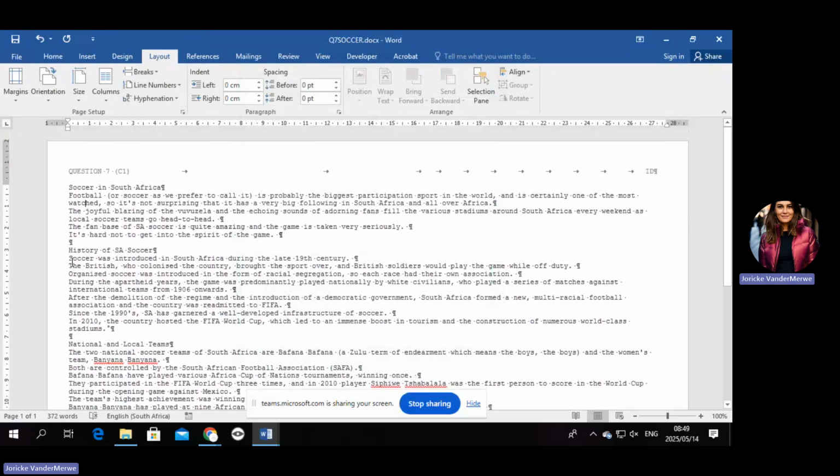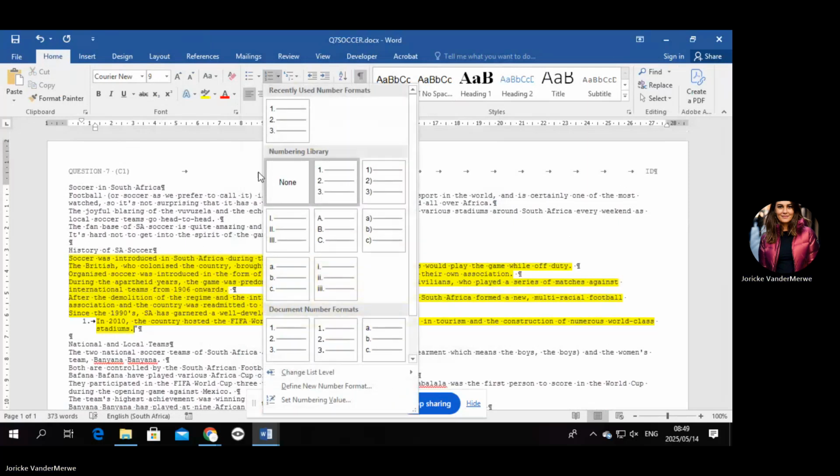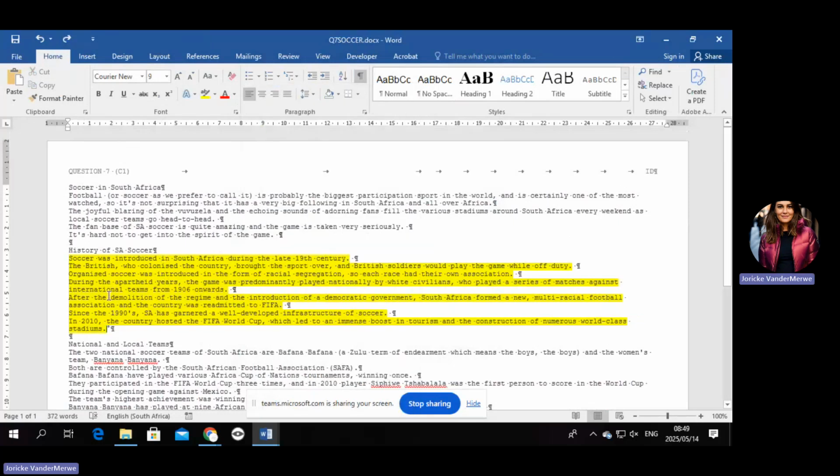Let's say like in the exam, they want the second paragraph, let's say from there to there, they want the line numbering to start at 5 and end at whatever, but it must only be on this paragraph that you see in yellow. Now, let me just revise this with you. By the way, this is not a line number. This is a paragraph number. Do you see the difference? Okay, please, that's not how we put it in. It doesn't even look the same.